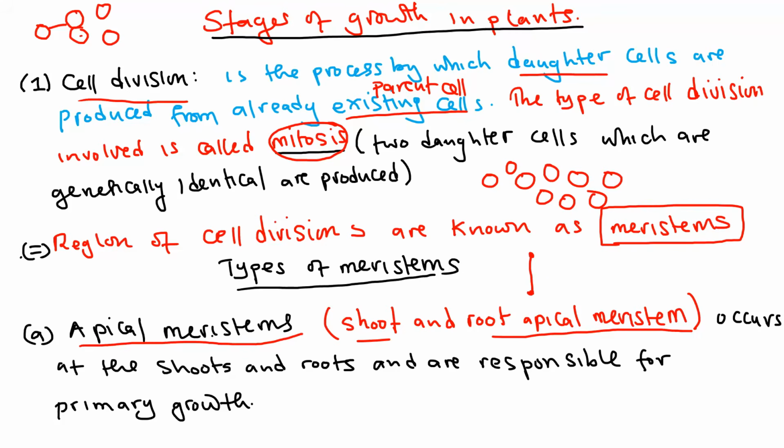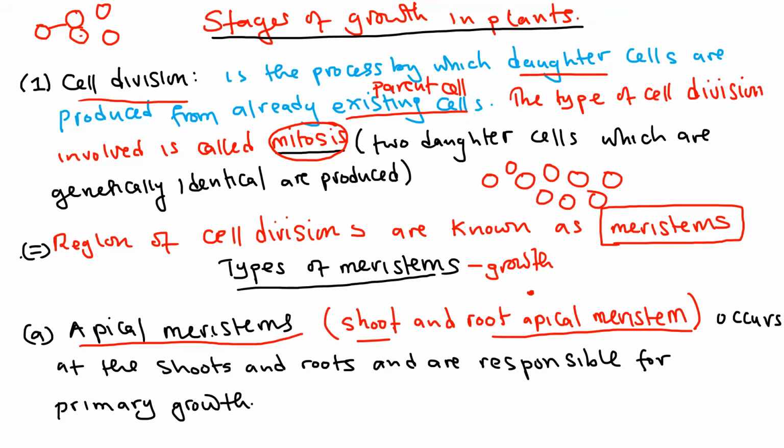Some of you might be asking, what is a meristem? A meristem is just a growth center. So in plants, you find a growth center at the end of the root and at the end of the shoot. At the end of the shoot is the shoot apical meristem, and at the end of the root is the root apical meristem. That is where cell division occurs.